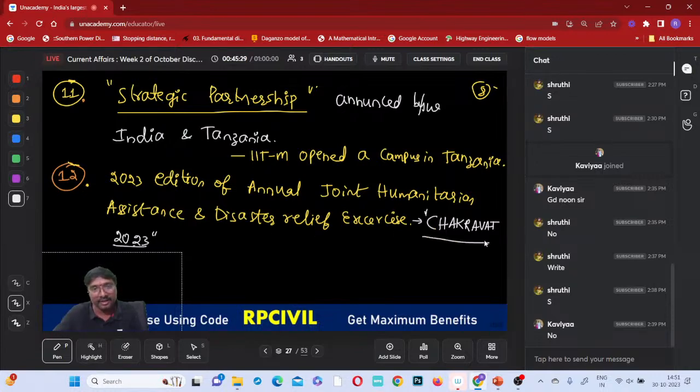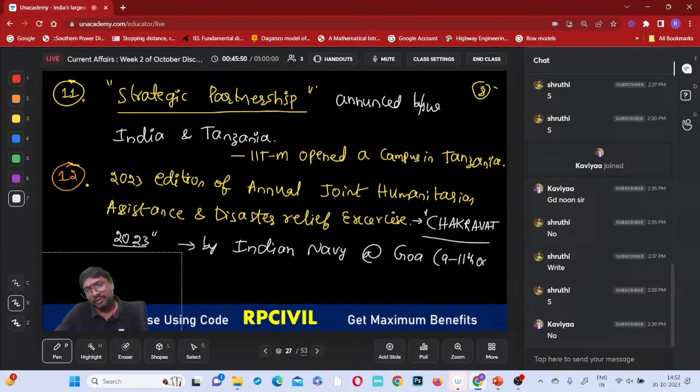Chakravat 2023 has been done. It was hosted by the Indian Navy at Goa, from 9th to 11th October. An exercise is like a mock drill. If a disaster happens, how to react, how to protect people from the disaster, how to shift them and provide food, and what difficulties you will face. All these exercises are done and training is given.